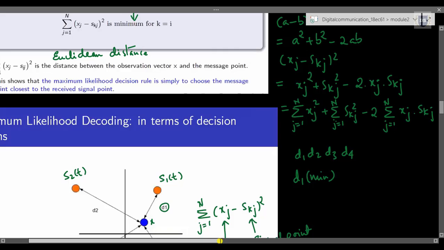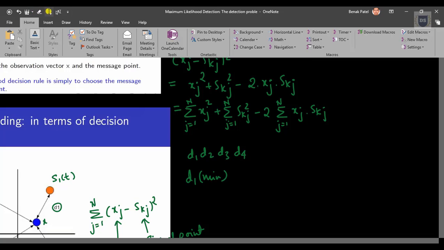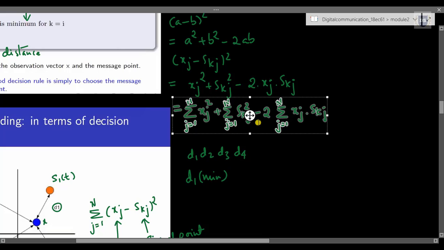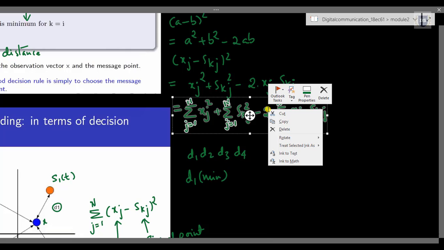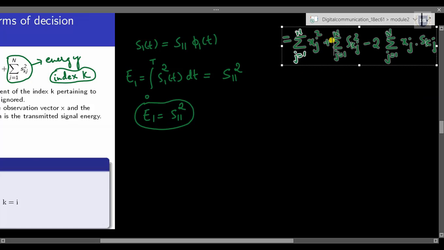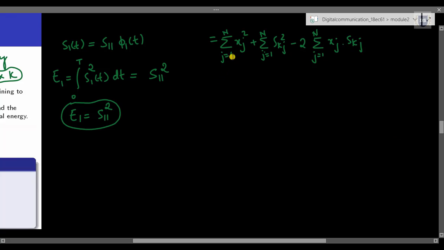So using this equation back over here, by now the first term has been neglected because it has no index of k. So in turn we will be left only with these two terms, where this term can be thought of as energy of that signal.